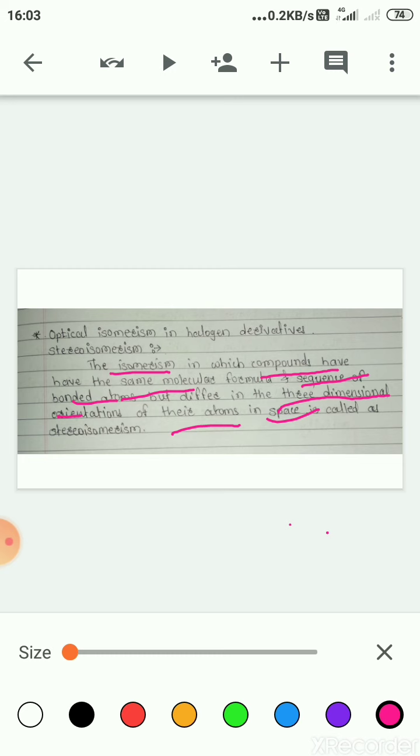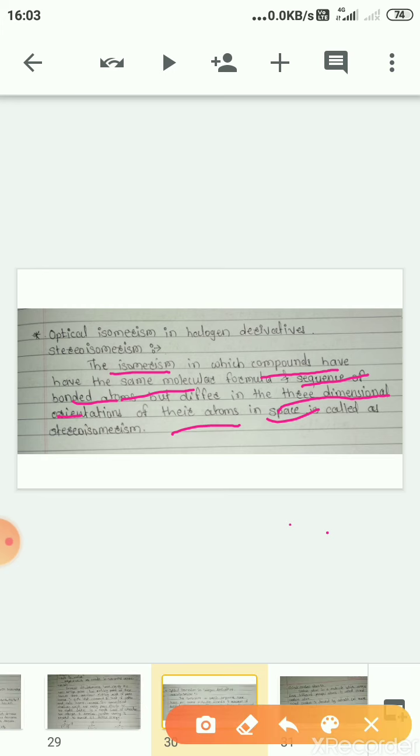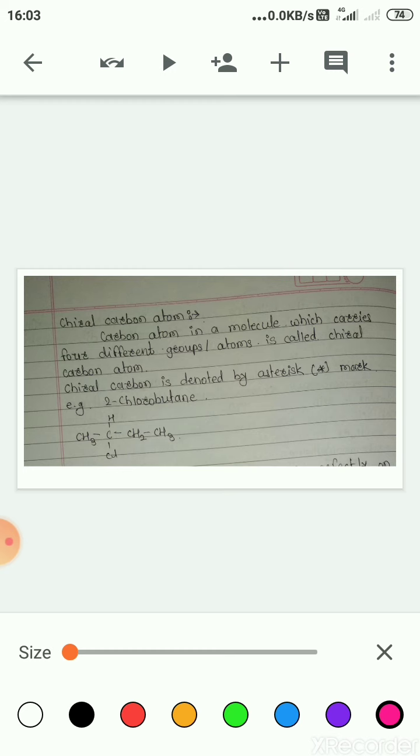Now it is a little bit difficult to imagine stereoisomerism, but you can start to imagine it so as to clarify the concept very well. Now, what is meant by chiral carbon atom? Generally the compounds containing a chiral carbon atom are optically active compounds. What is meant by chiral carbon atom? The carbon atom which contains four different atoms or groups.